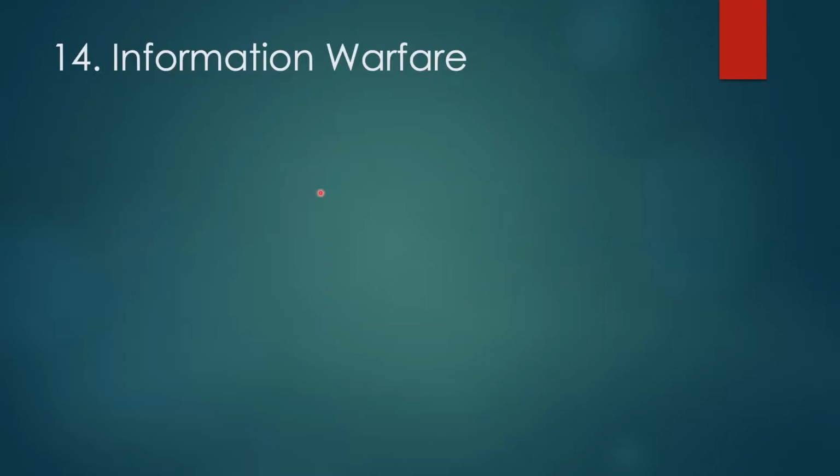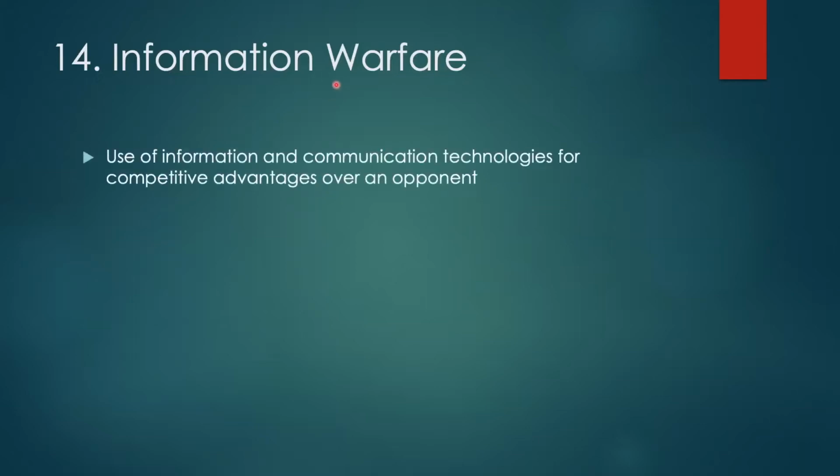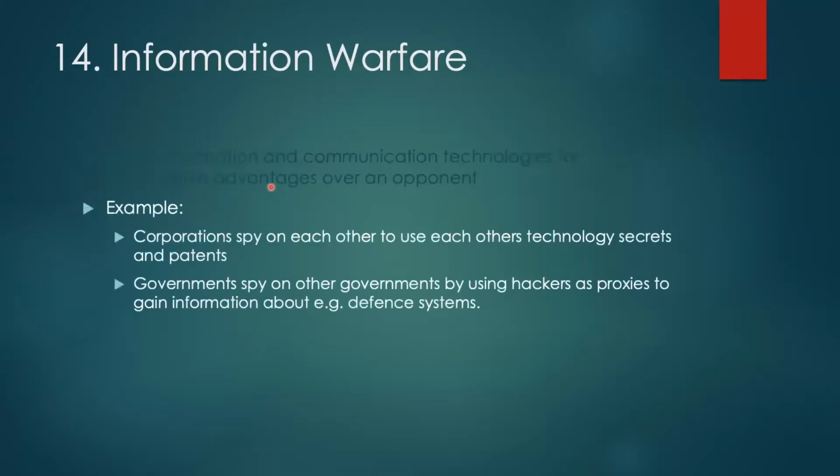As you can see from the name itself, information warfare means the information is basically used for warfare. Here we are using information and communication technologies for competitive advantage over an opponent, whether it be an organization or a government or anyone. Some examples are corporations. The corporations spy on each other to steal each other's technology secrets and patents.